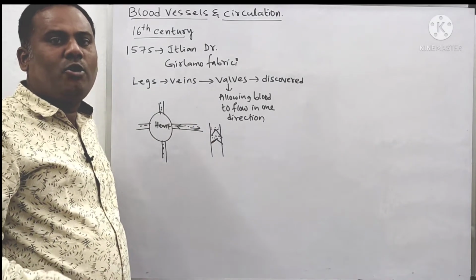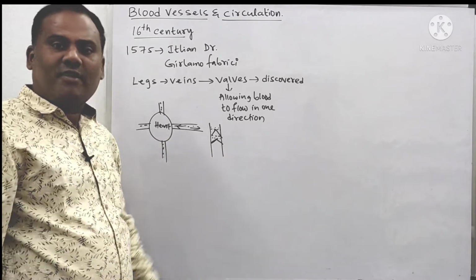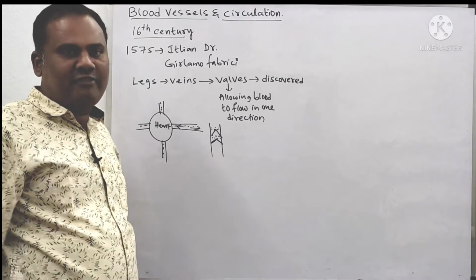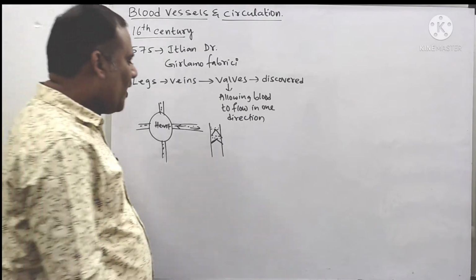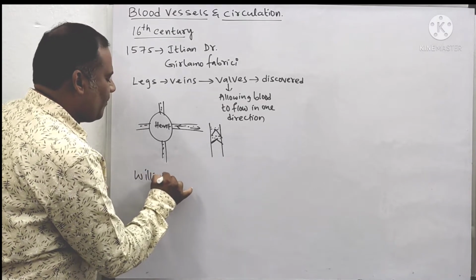And later, but he didn't know about the arteries. These arteries take the blood away from the heart. He did not pay any interest towards that and he did not give any clarification about that. Later on, what happened? Another scientist came. Who is that? William Harvey.